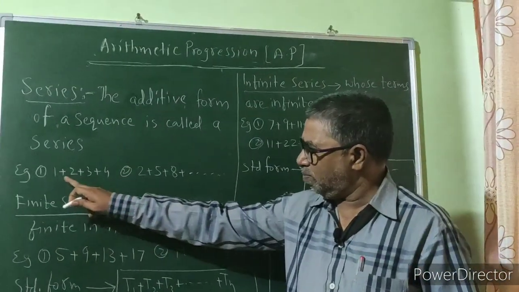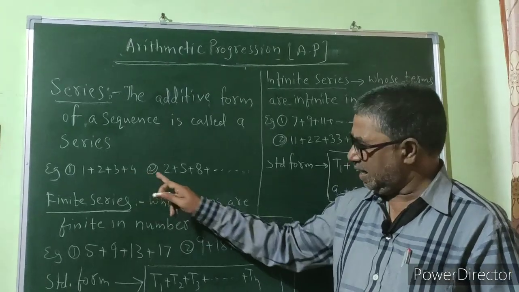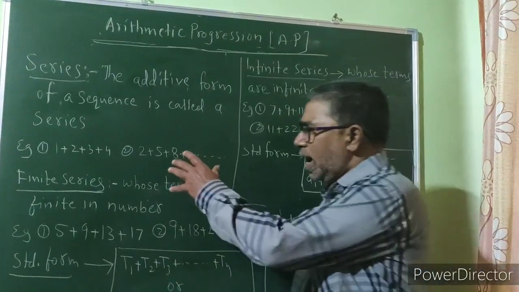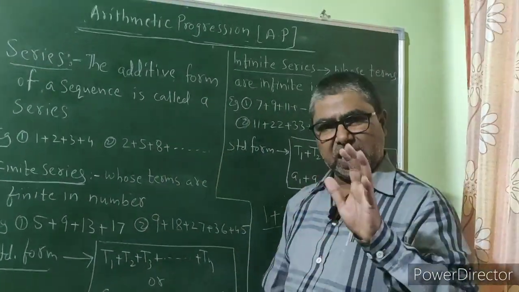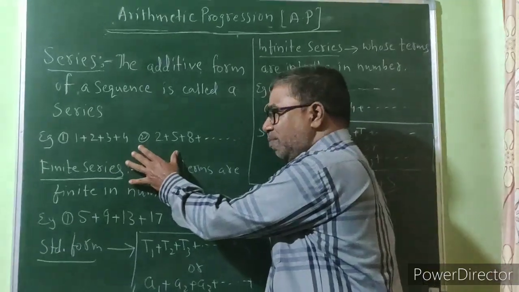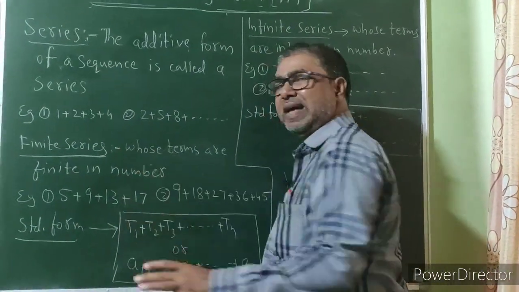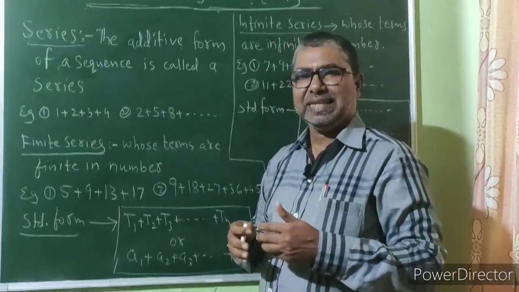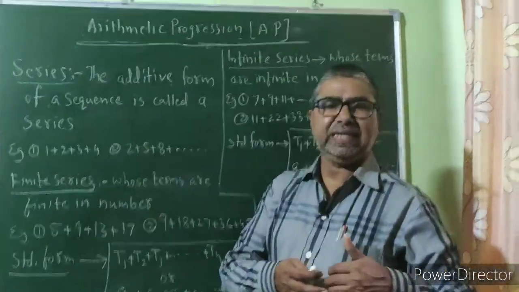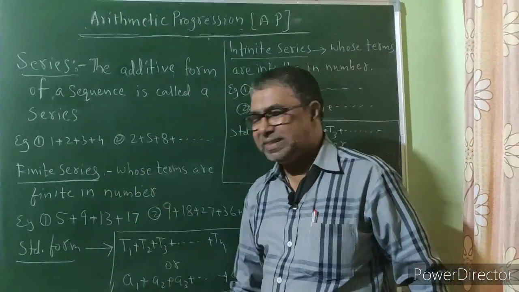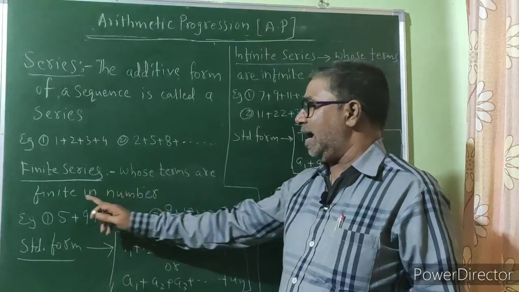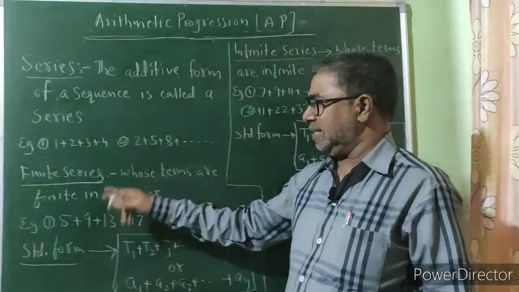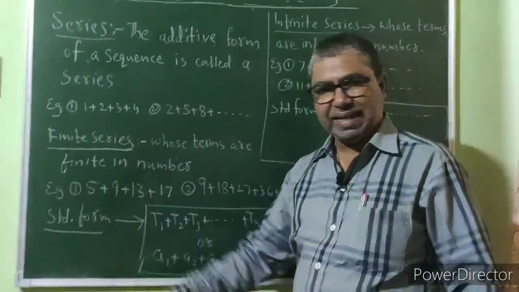For example, 1 plus 2 plus 3 plus 4. Another example, 2 plus 5 plus 8 plus so on. So these two are examples of series. Now, these two examples are examples of a finite series and an infinite series respectively. So what is a finite series? A series whose terms are finite in number is called a finite series.